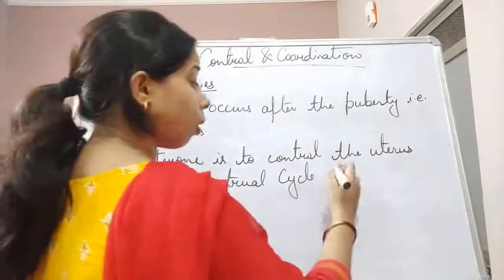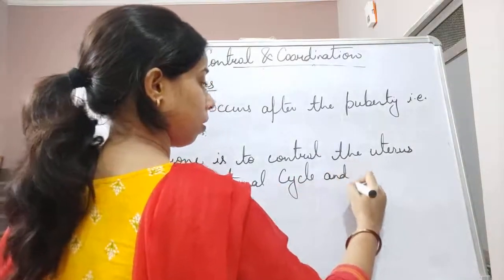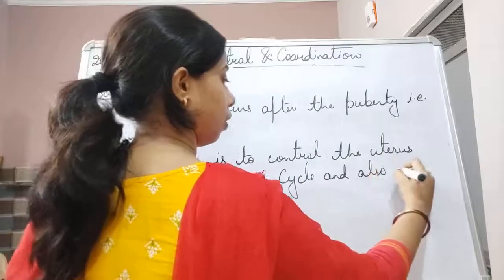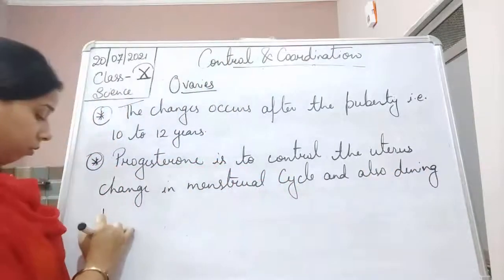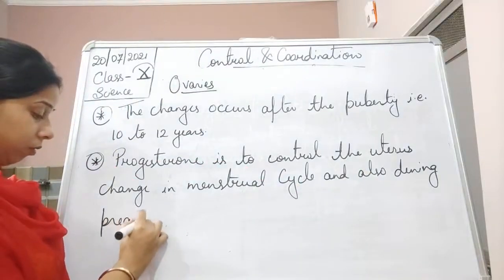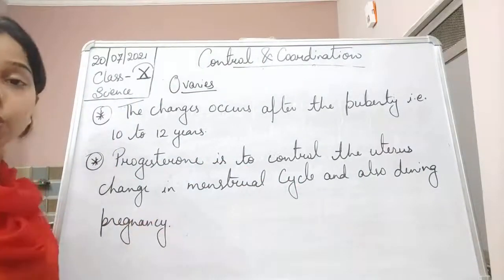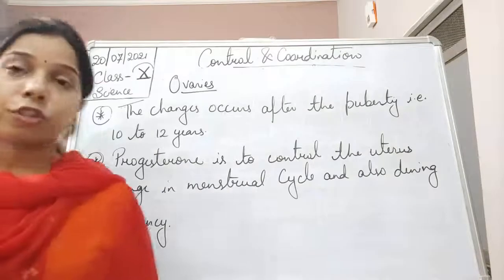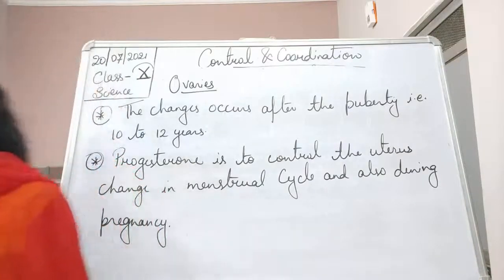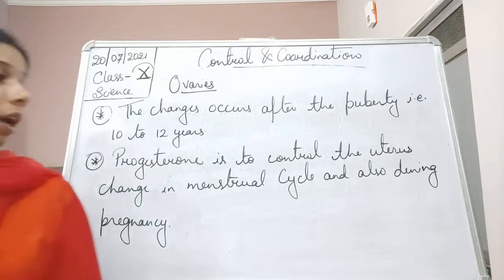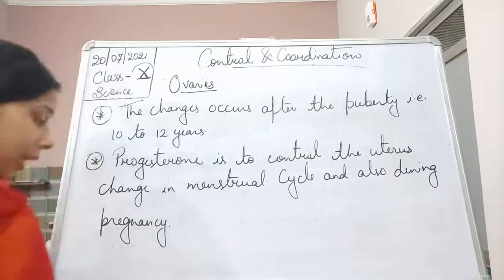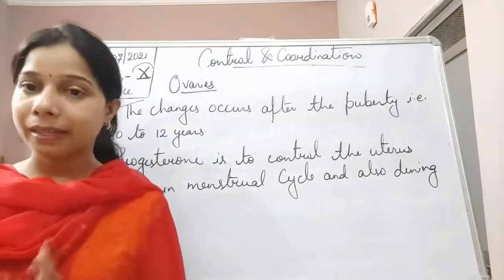Not only this, but also during pregnancy. Progesterone controls the lining of the uterus, the changes that occur in the uterus during the menstrual cycle, and it also helps in maintaining the pregnancy.